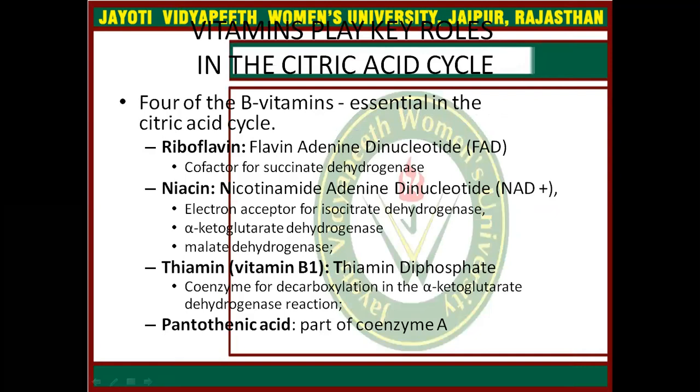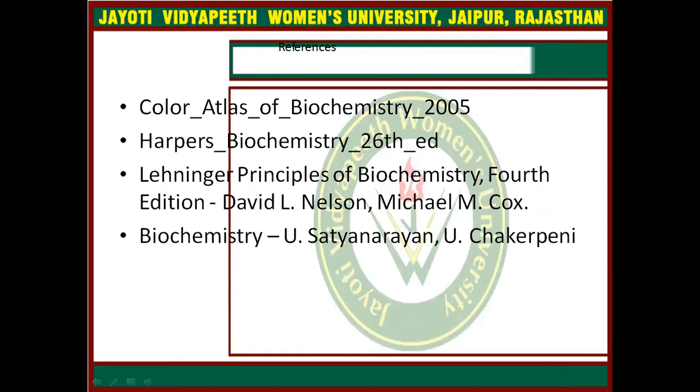Vitamins that play key roles in the citric acid cycle: riboflavin, niacin, thiamine, and pantothenic acid are important during the citric acid cycle reactions.